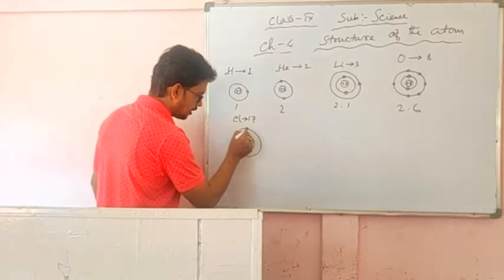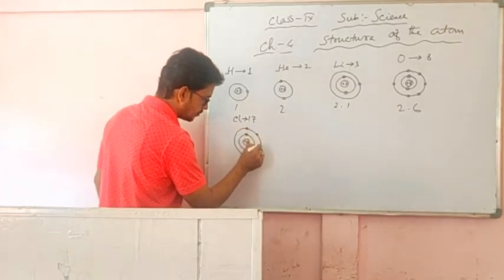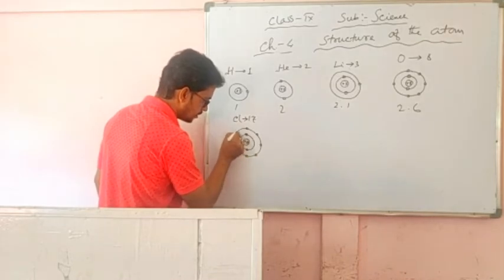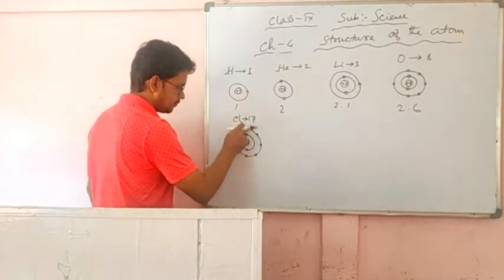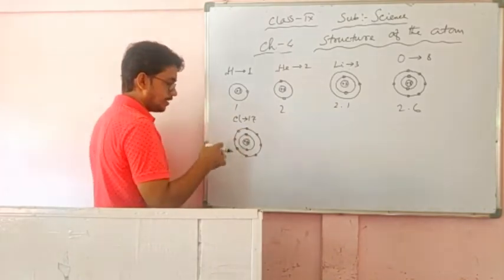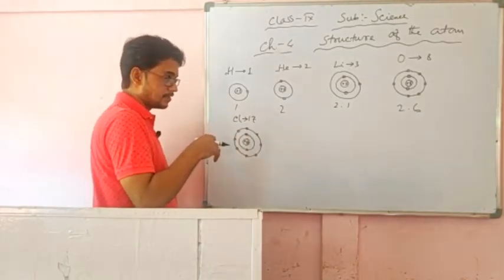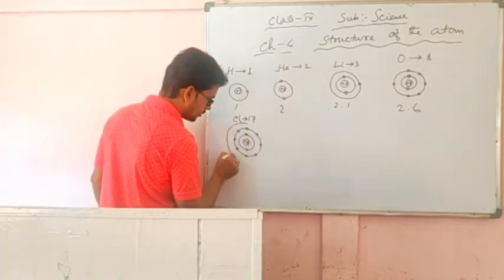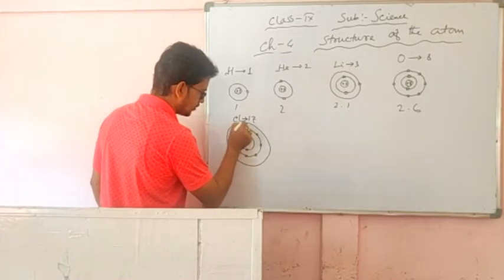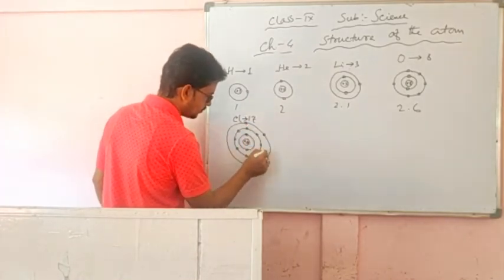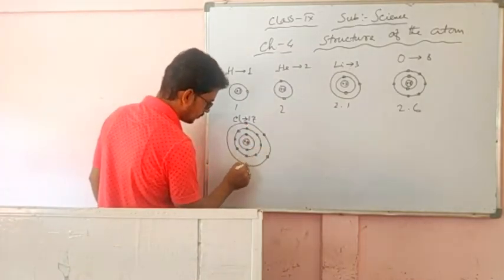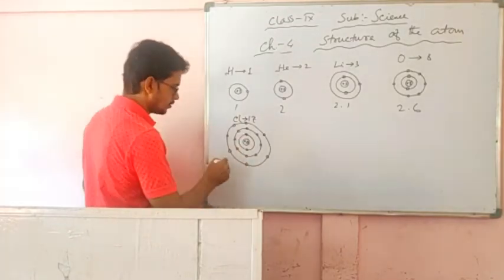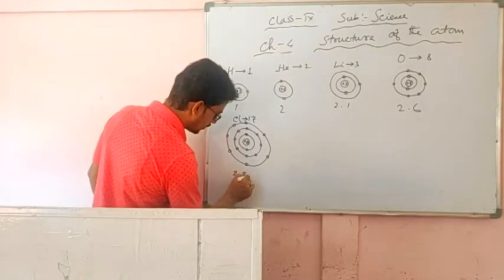So 8 plus 2, 10 gone, 7 remains. In the third orbit, the maximum number of electrons that can stay according to Bohr scheme is 18. There 7 remains, so easily they will go to the third orbit. So electronic configuration we can write 2.8.7.